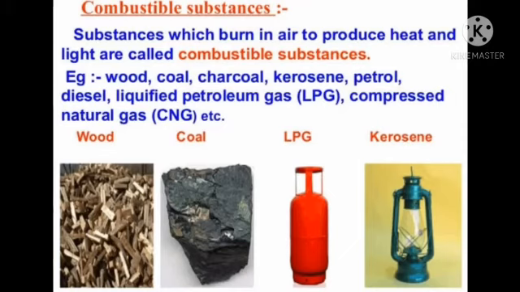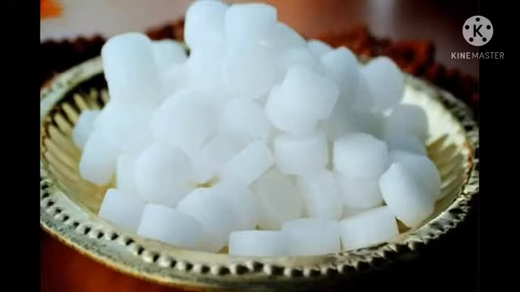Now, students, in this lesson, we have learned two new terms. First is a combustible substance. A substance that can burn is called a combustible substance. For example, camphor. Camphor burns, hence, it is a combustible substance.